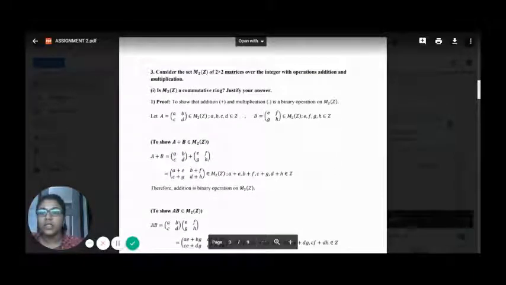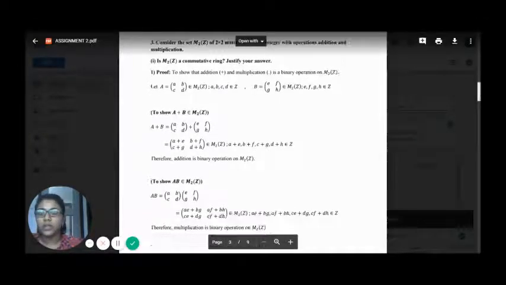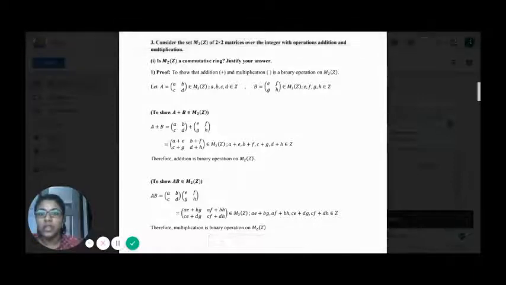Consider the set of 2 by 2 matrices over the integers with operations addition and multiplication. First of all, we have to find, for part 1, whether or not the matrix set is a commutative ring. For the first part, we have to prove that addition and multiplication is a binary operation on the matrices over the integers.